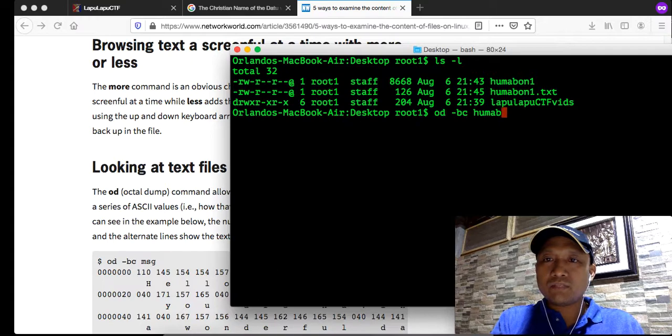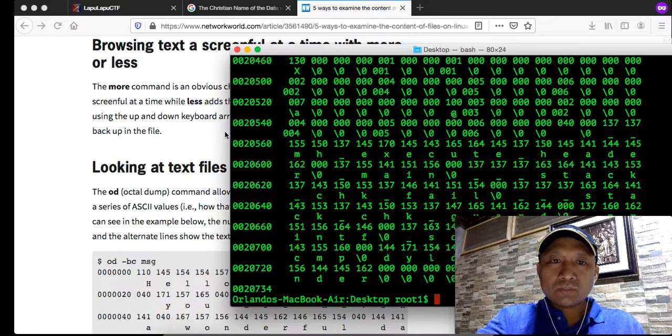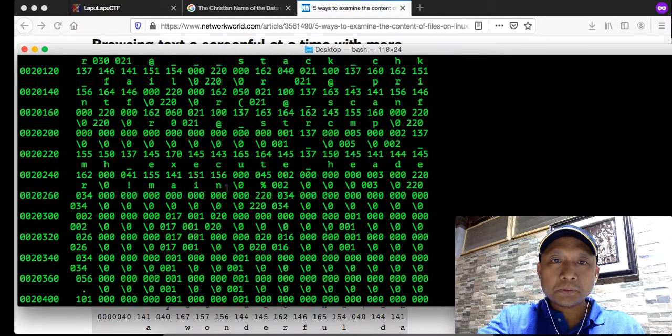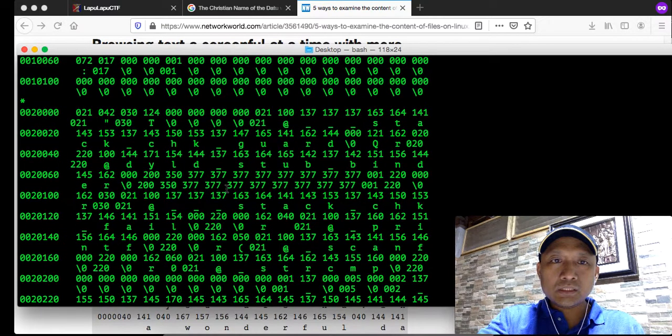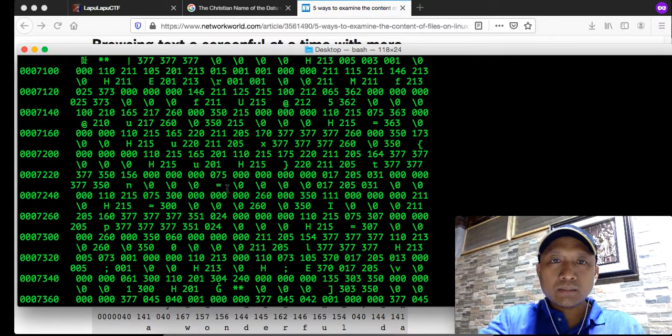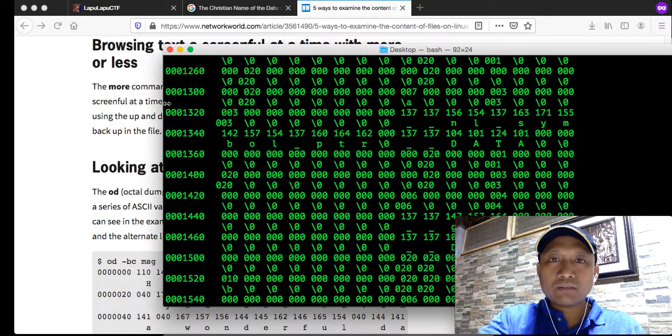I don't know if this one works. So I'm also a beginner here. It's also my first time to use some of these tools. And it's just gibberish. There's nothing here. Okay. I could not find anything.